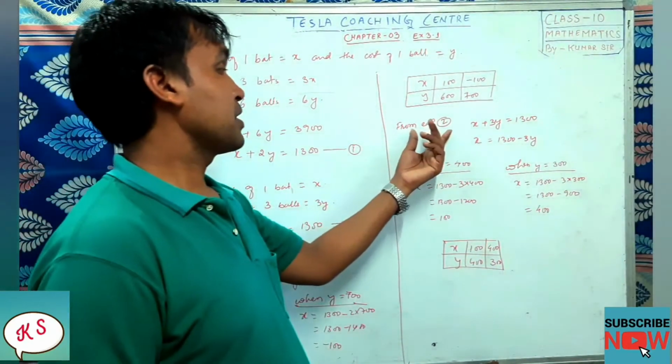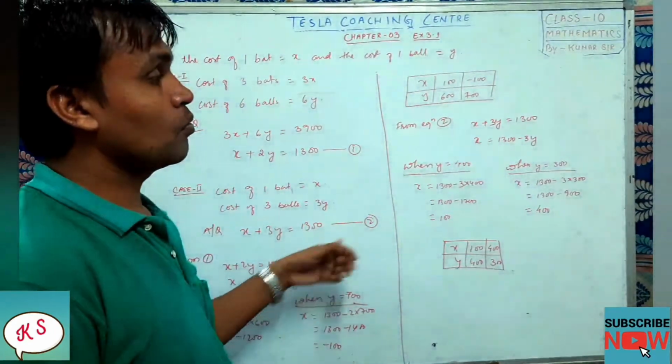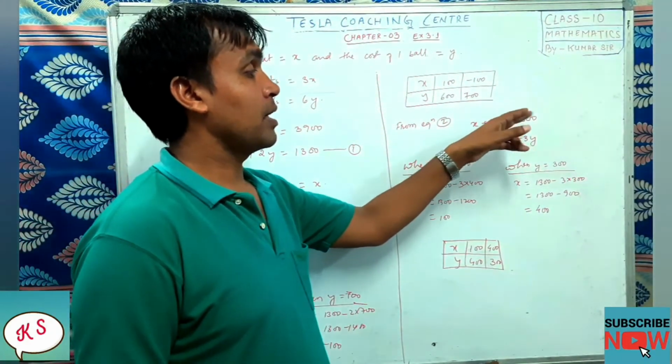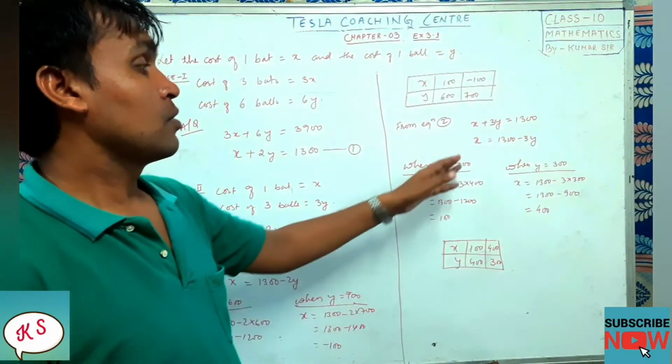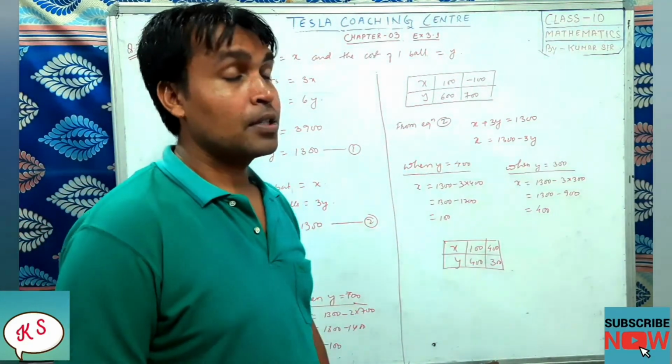Now from equation number 2, what we are doing is x plus 3y equals 1300. This 3y, we will take it to that side, then it will become minus. So x equals 1300 minus 3y.